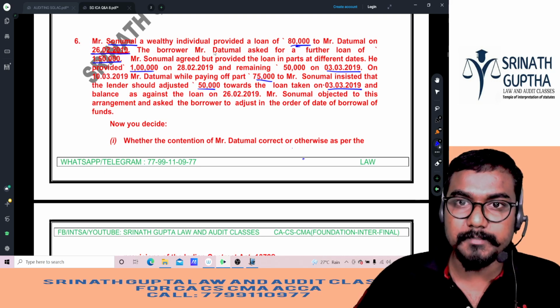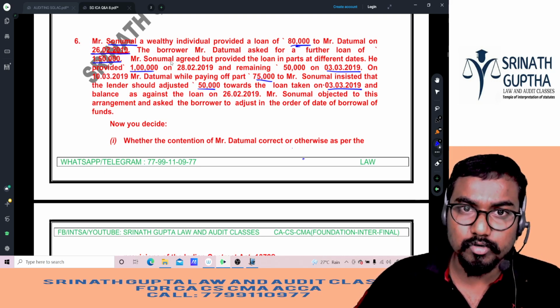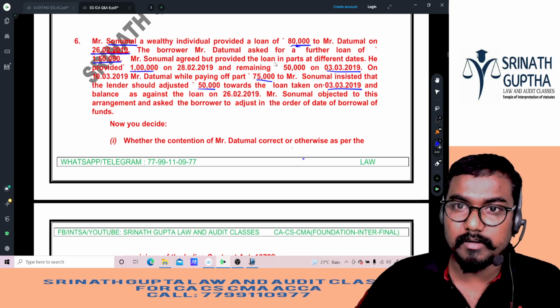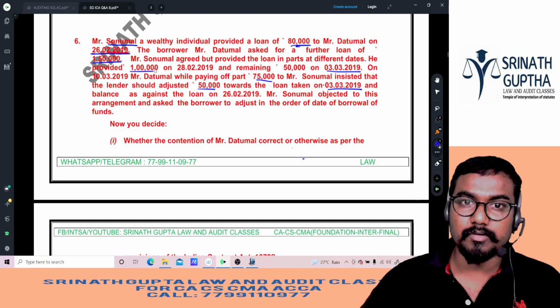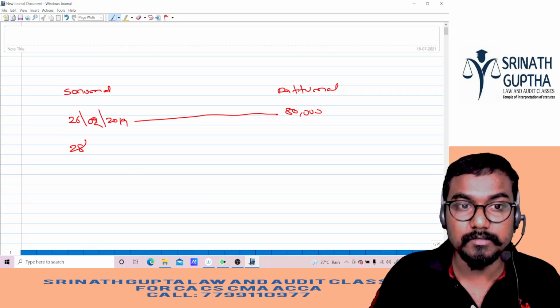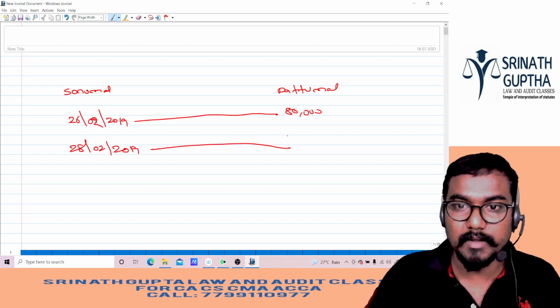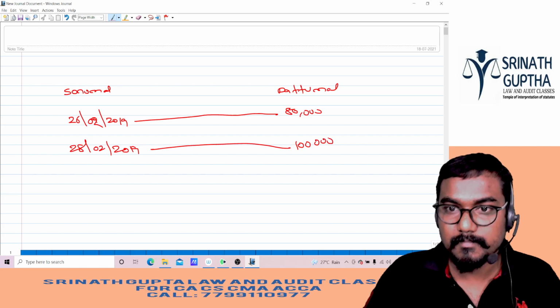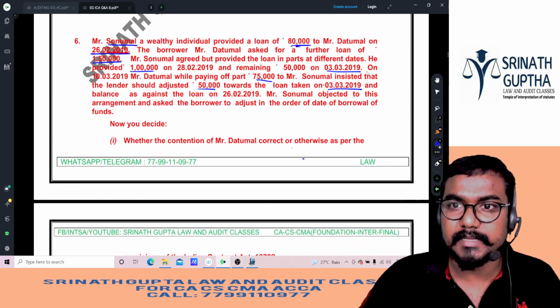Next, the borrower, Mr. Dattumal, asked for a further loan of 1,50,000. Mr. Sonomal agreed but provided the loan in parts on different dates. 1 lakh rupees on 28/2/19. On 28/2/19, he gave how much, beta? 1 lakh rupees. Remaining 50,000 on 3/3/19.